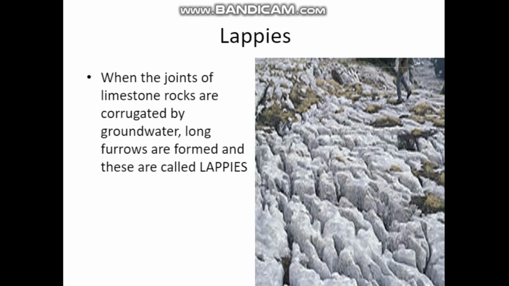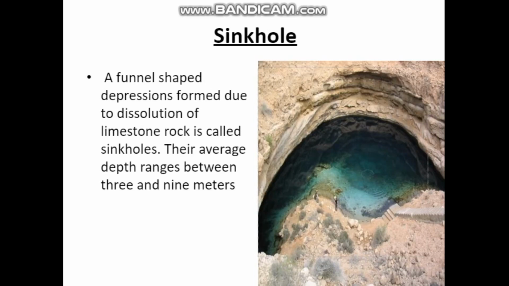Sometimes on the earth or under the ground also the water will flow. Due to that, what happens? Often it is a continuous flow, so it will form as a furrow. Furrow means what? Like a depression. For example, a rabbit makes a furrow on the earth. Like that. When the joints of limestone rocks are corrugated by groundwater, long furrows are formed and these are called lapis.